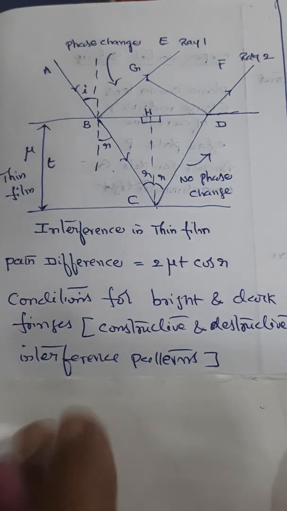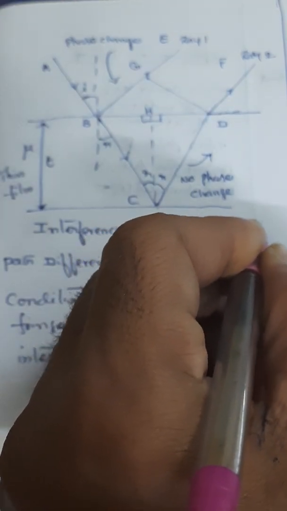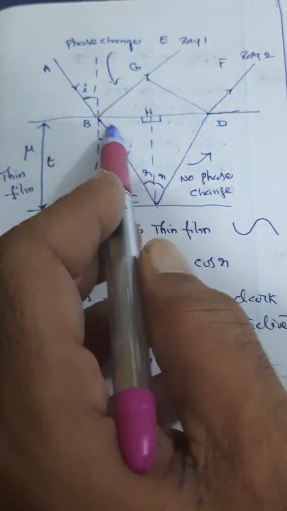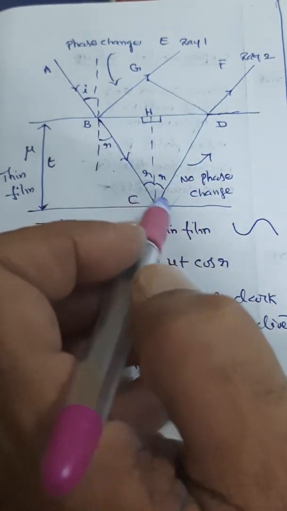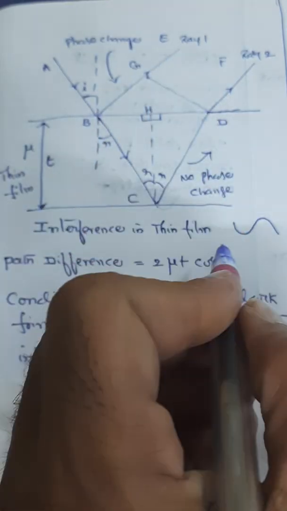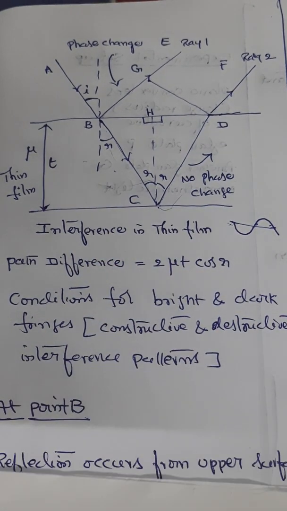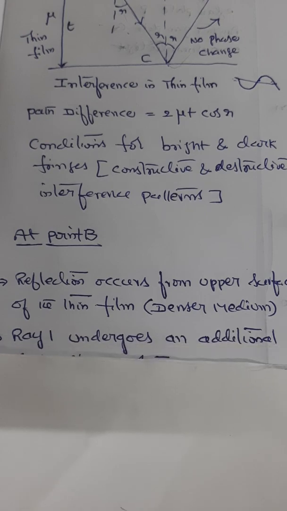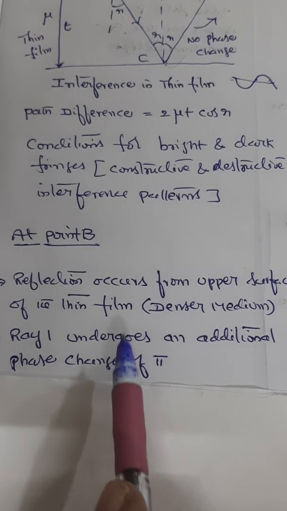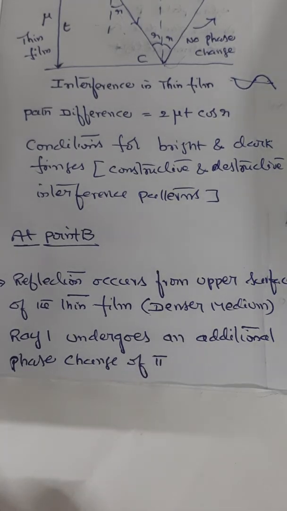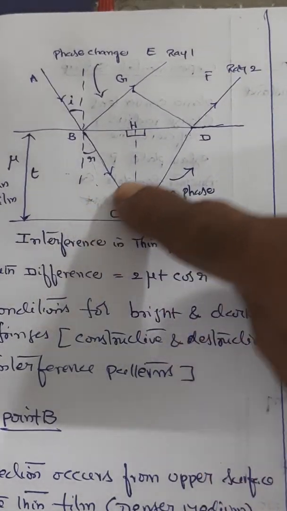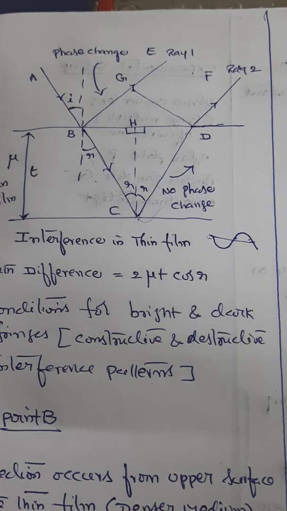That is what you had observed, something like this. So there is an additional phase change here. Inside the film you only see a crest, so there is no phase change here, but here there is a phase change. What is the phase change? Pi only. So at point B, the reflection is occurring from the upper surface of the thin film, that is the denser medium, so this ray 1 is undergoing an additional phase change of pi.